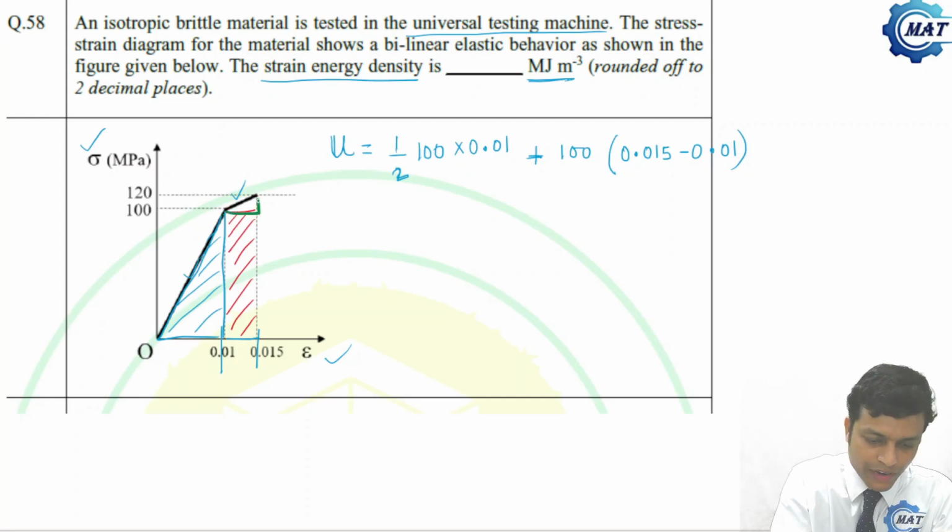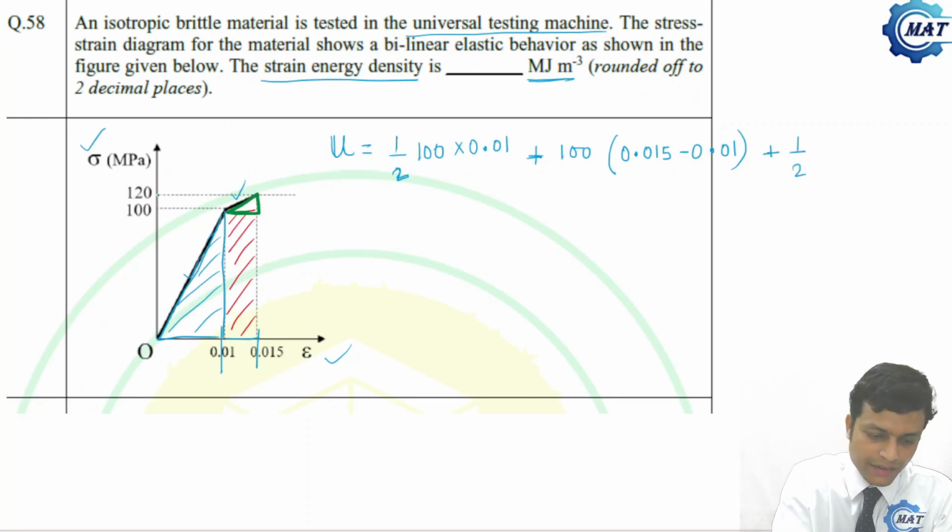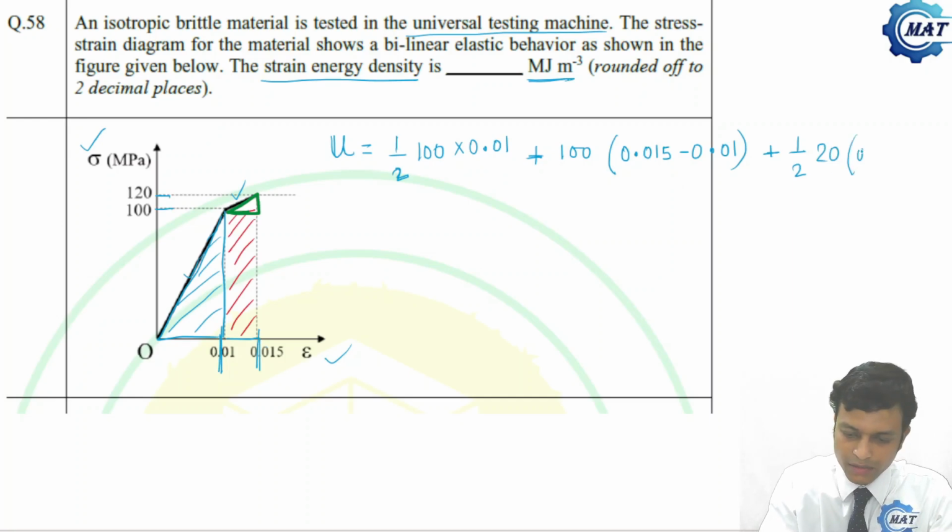Okay, then what is left? This small triangular area. What is that? Plus half, what is the height? 120 minus 100, that is 20, and width is the same as this width, that is 0.015 minus 0.01.